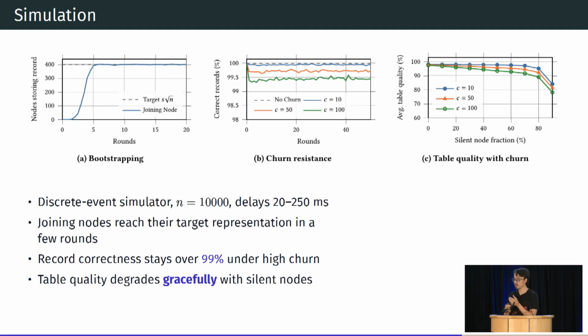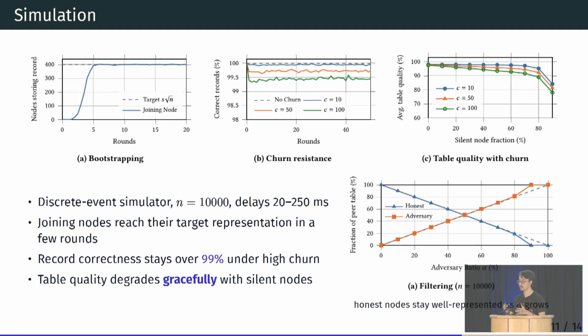On the middle plot, you can see that even with certain amounts of churn in IPs, where we randomly pick nodes to change their IP in the simulation, we are still able to maintain high accuracy in our tables. And on C, you can see that even in the presence of churn and a high fraction of the nodes not participating in the protocol, so think of an adversary who refuses to serve requests, we are still able to tolerate it and reach most of our tables, further adding to the redundancy claim.